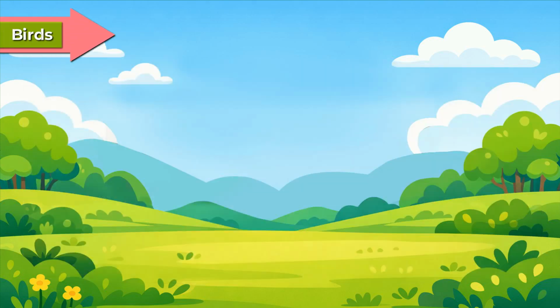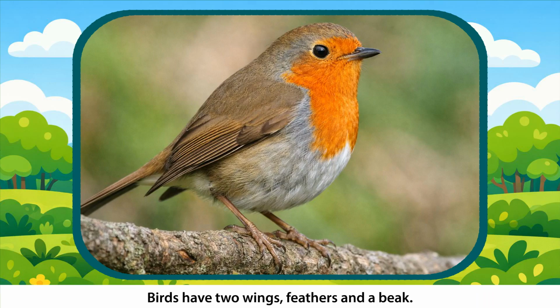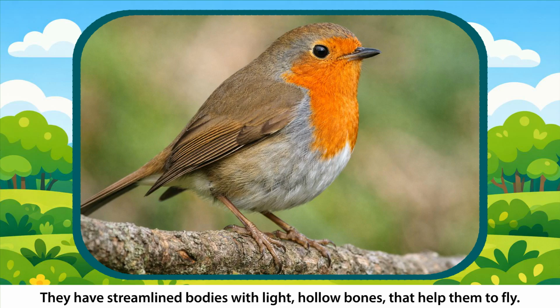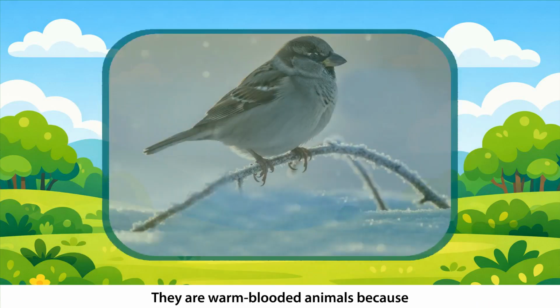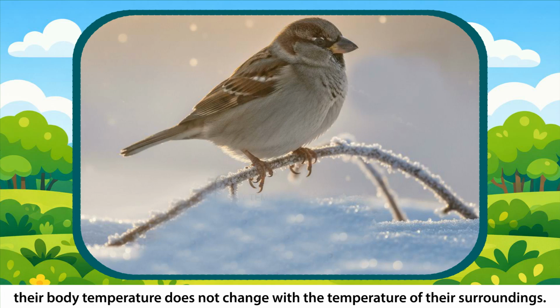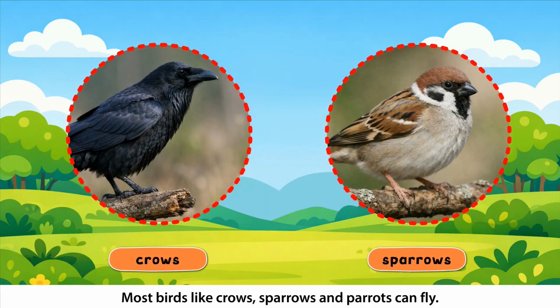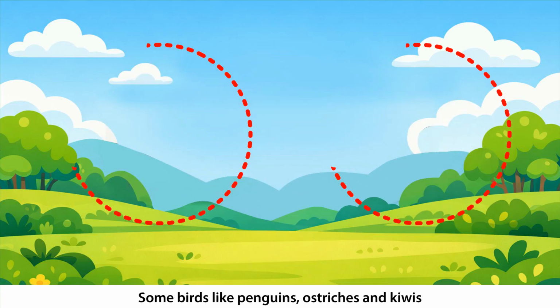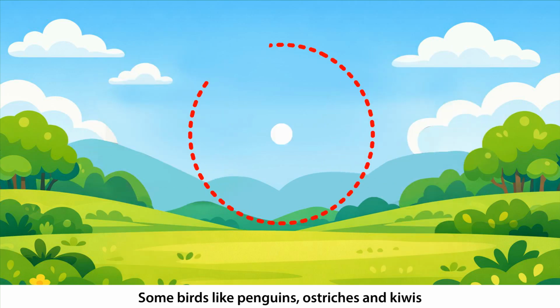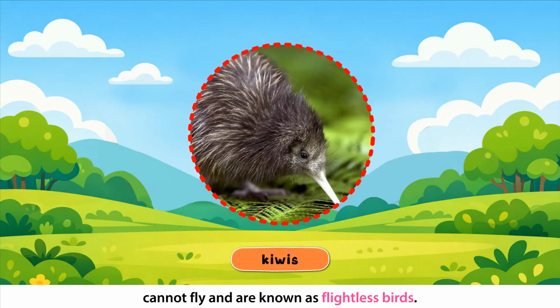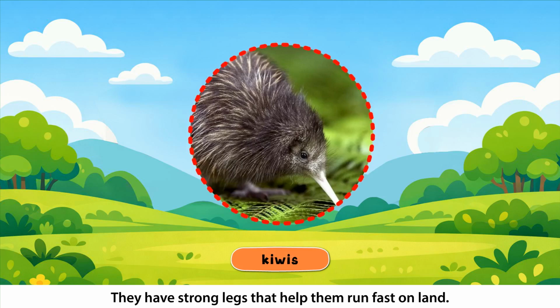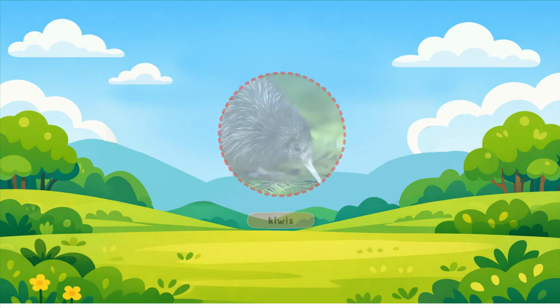Birds. Birds have two wings, feathers, and a beak. They have streamlined bodies with light, hollow bones that help them to fly. They breathe through lungs. They are warm-blooded animals because their body temperature does not change with the temperature of their surroundings. All birds lay eggs and young ones hatch out of these eggs. Most birds like crows, sparrows, and parrots can fly. Some birds like penguins, ostriches, and kiwis cannot fly and are known as flightless birds. They have strong legs that help them run fast on land.